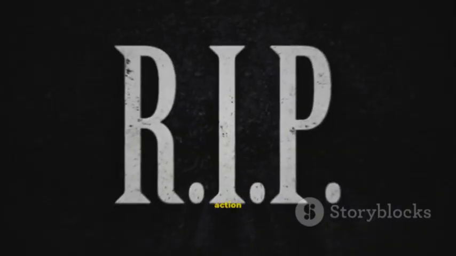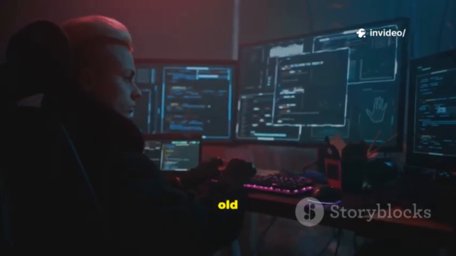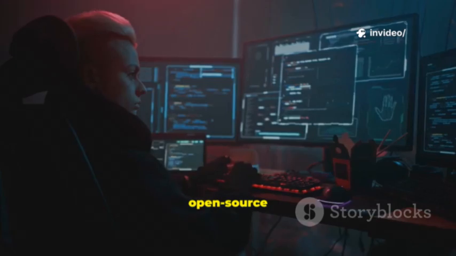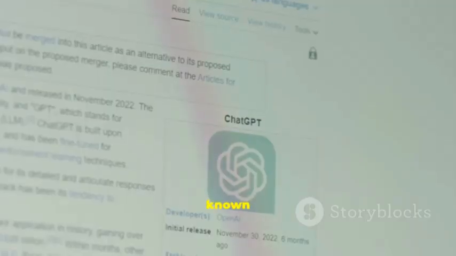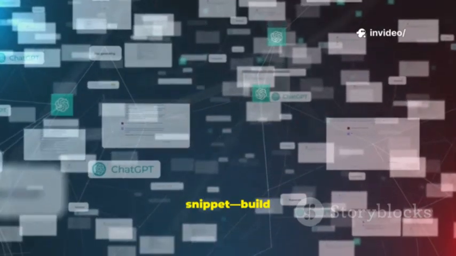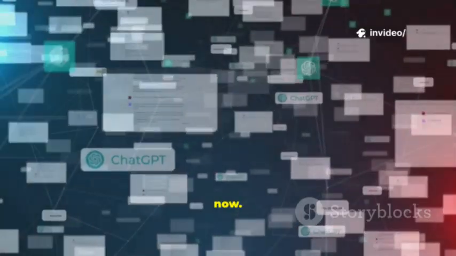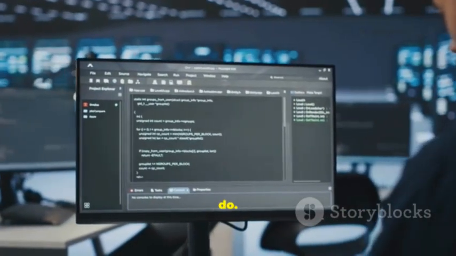Knowledge is potential, action makes it skill. Pick a public articles folder, an old school project, or a small open source repo. Index it with DeepSeek or a similar local indexer. Search for a known pattern. Observe speed and snippets. Sanitize the snippet. Build good habits now. Ask, explain this text or what this code line would do.